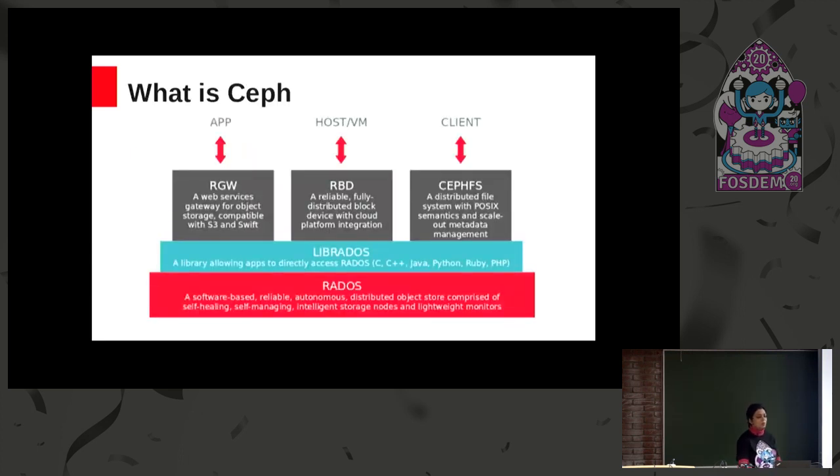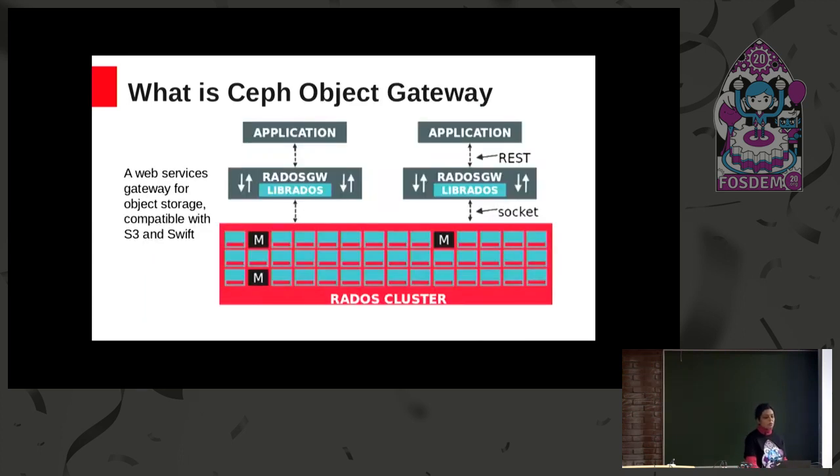So moving on, what is Ceph? Ceph, as we all know, is an open source, highly scalable object storage, which provides unified interfaces for block, file, and object storage. What is Ceph Object Gateway? Ceph Object Gateway is also known as Rados Gateway or RGW, and it provides an HTTP RESTful interface for accessing the object storage cluster, and it also provides interfaces which are compatible with a large subset of AWS S3 and Swift APIs.